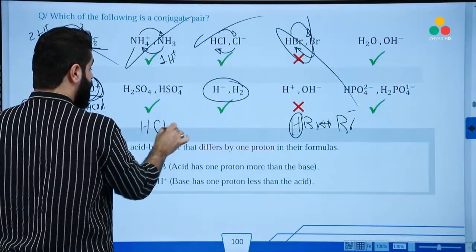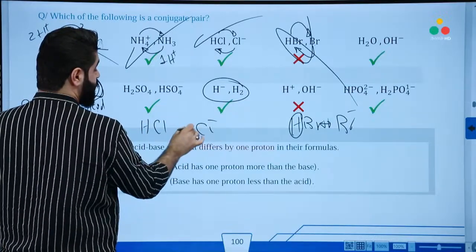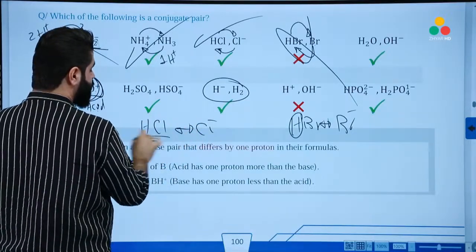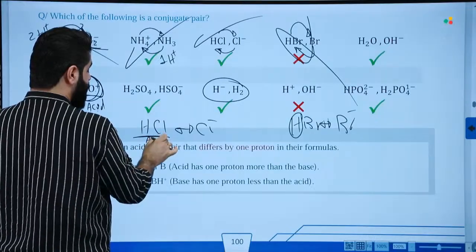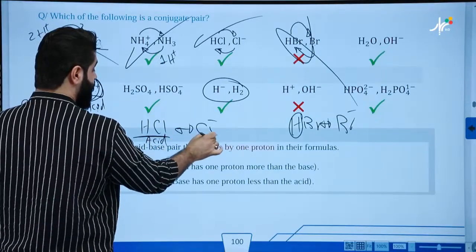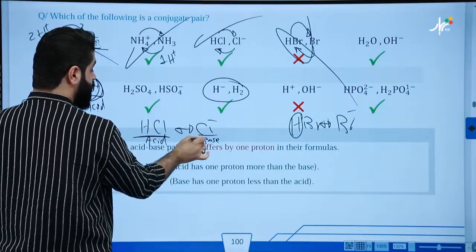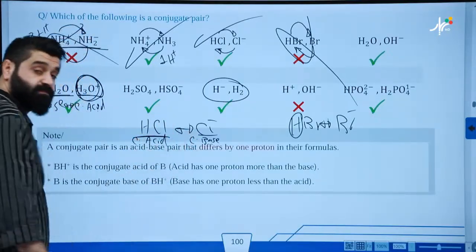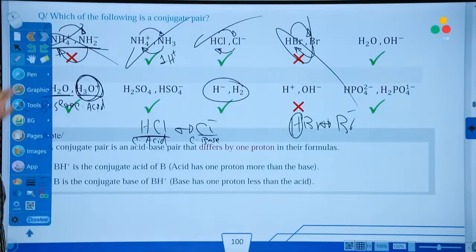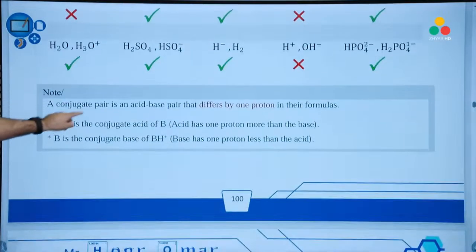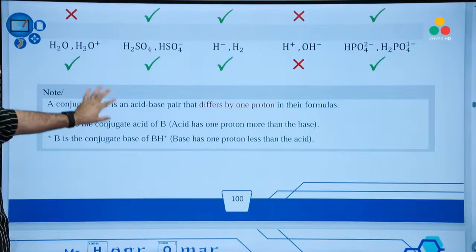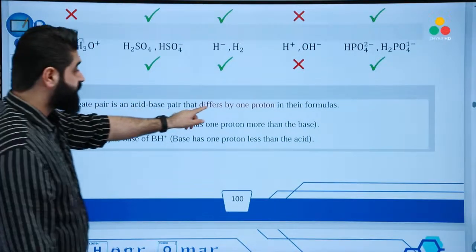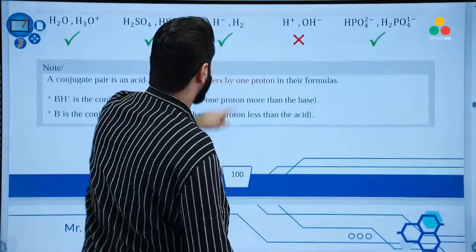HCl, Cl negative. Good. The one with more proton will become the acid. The one with less proton will become the base. This is called a conjugate base for this. This is a conjugate acid of Cl negative. Nice. Conjugate pair is an acid-base pair that differ by one proton in the formula.